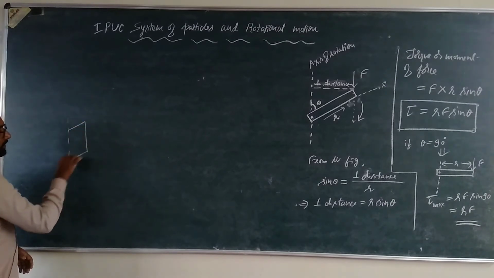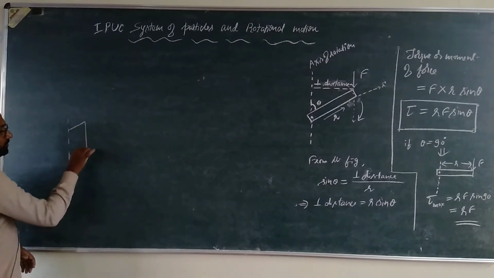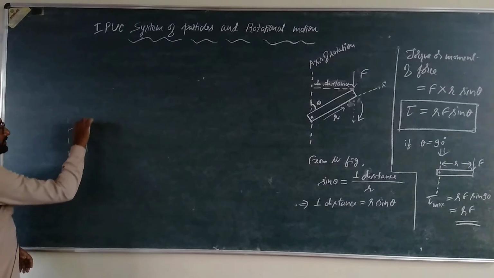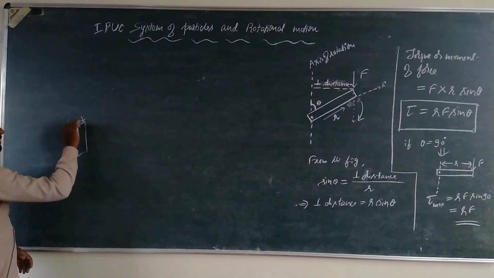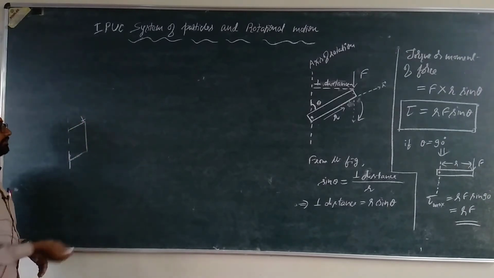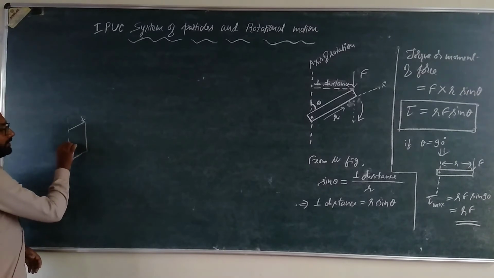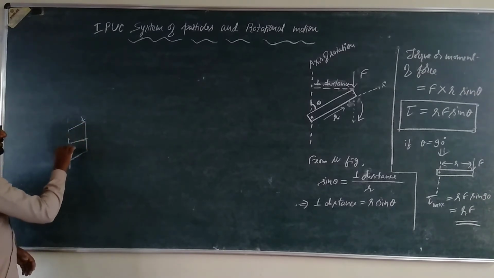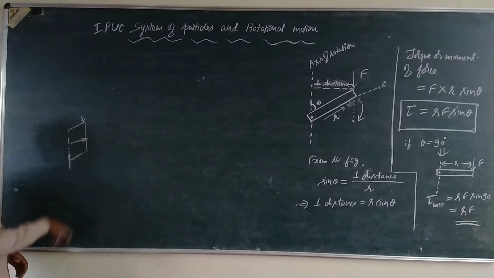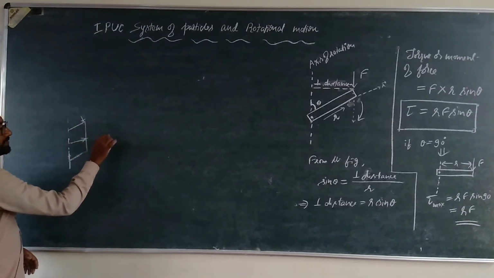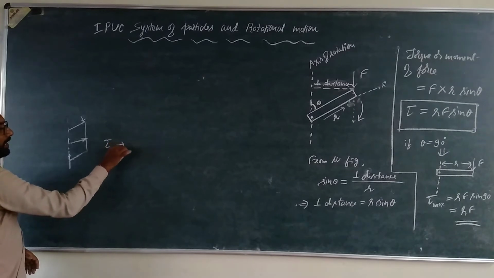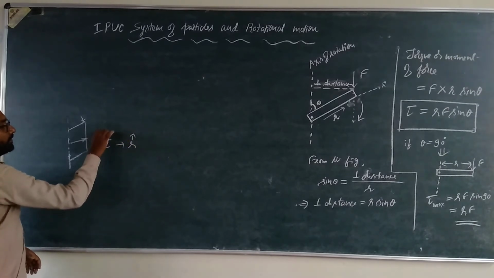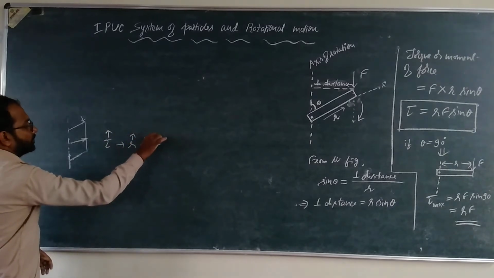It is easy to move the door from the edge compared to other positions, because here the perpendicular distance of the force from the axis of rotation is more. So therefore tau is more if R is more or F is more.